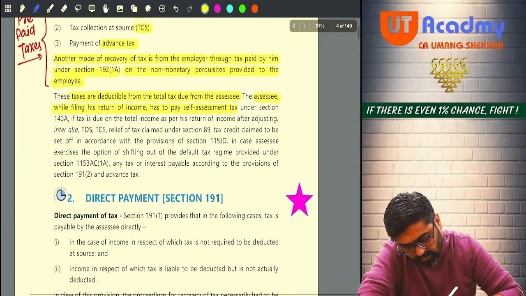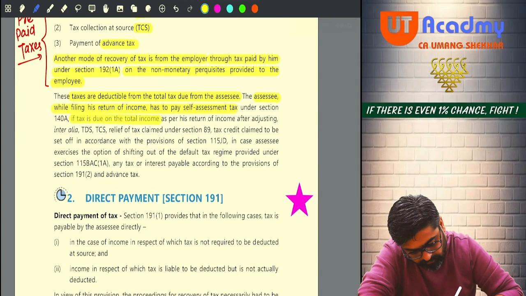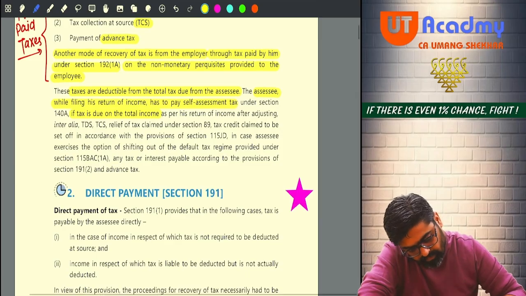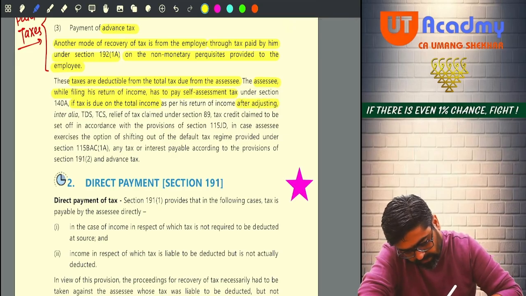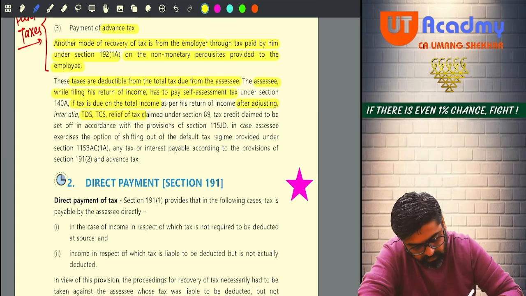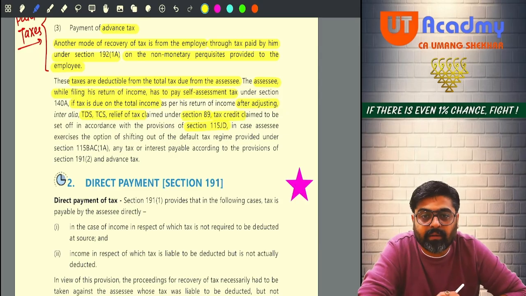Now, if tax is due on total income after adjusting TDS, TCS, relief under section 89, tax credit under section 115JD, that is AMT credit and all.